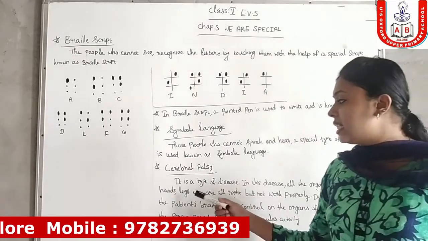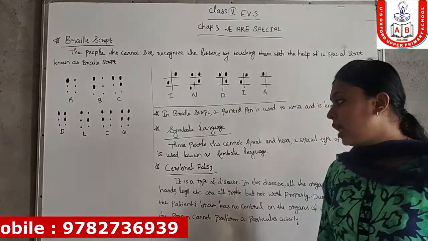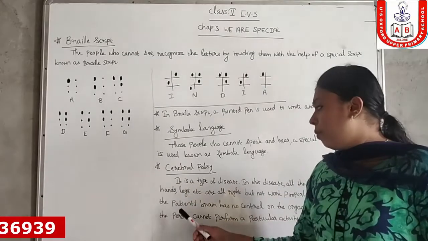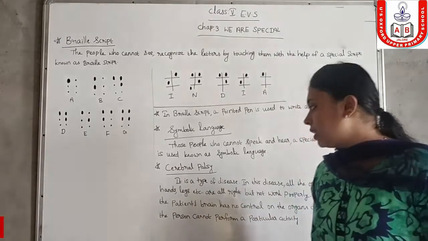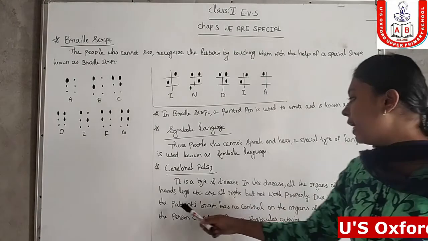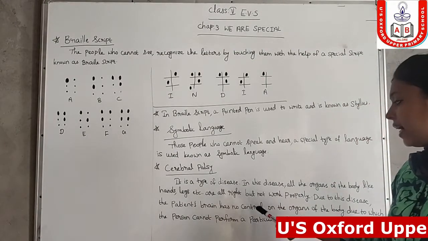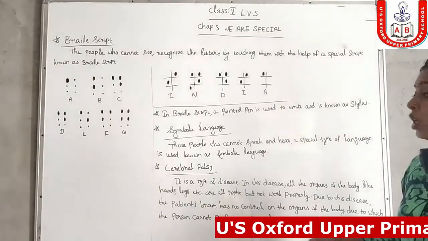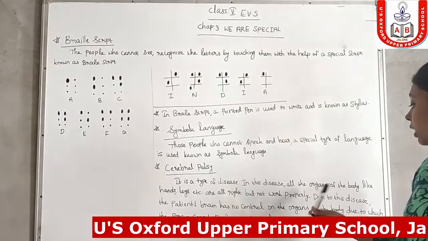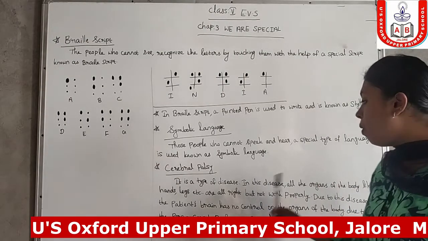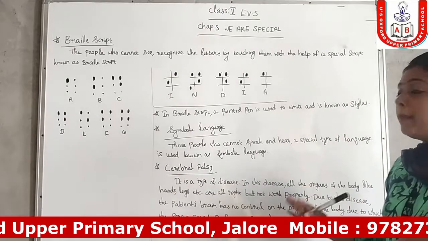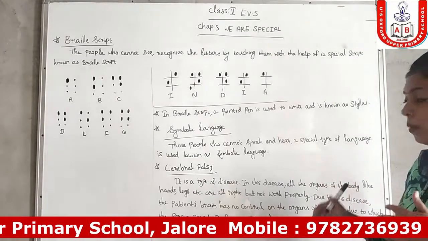Next one is a disease known as cerebral palsy. It is important. Most of the people are affected by this disease. In this disease, all the organs of the body like hands, legs, etc. look good by appearance, but do not work properly.